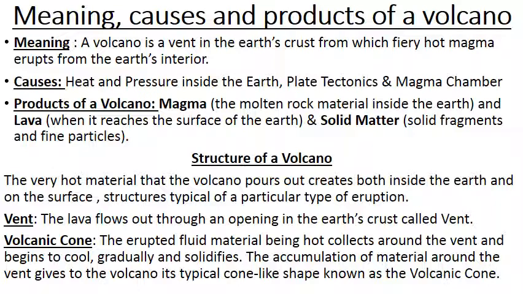The accumulation of material around the vent gives the volcano its typical cone-like shape, which is known as a volcanic cone. These are actually landforms of a volcano, which we will discuss subsequently in the concept of effects of volcano. Here, the fluid matter gradually cools and solidifies, finally forming the conical shape around the vent.